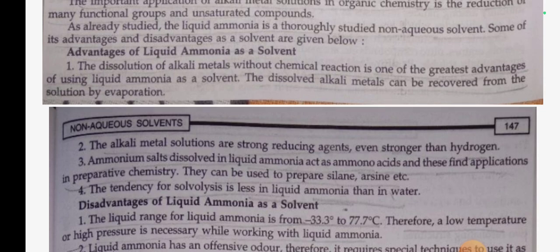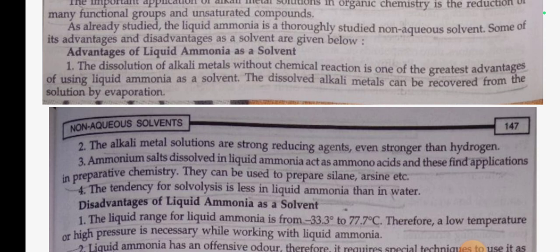As already studied, liquid ammonia is a non-aqueous solvent. Some of its advantages and disadvantages as a solvent are given below. Advantages of liquid ammonia as a solvent. Number 1, the dissolution of alkali metal without chemical reaction is one of the greatest advantages of using liquid ammonia as a solvent. The dissolved alkali metal can be recovered from the solution by evaporation.